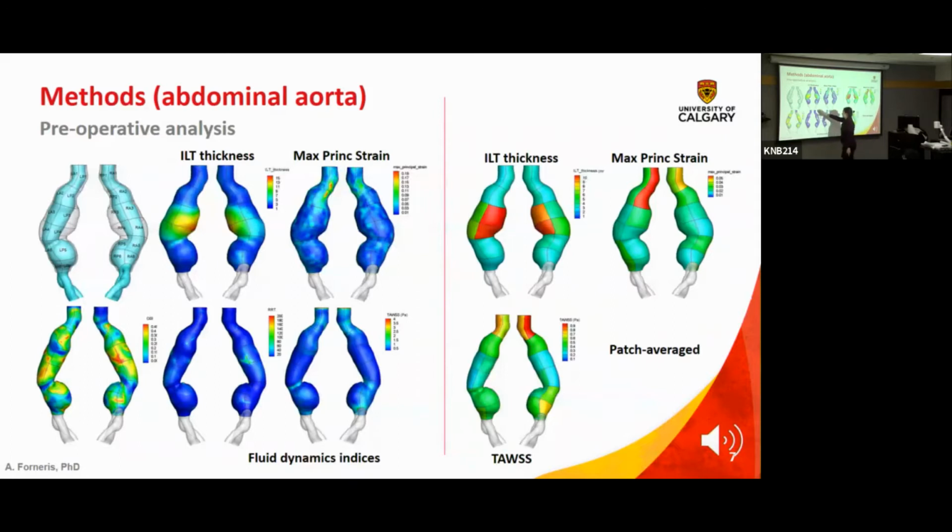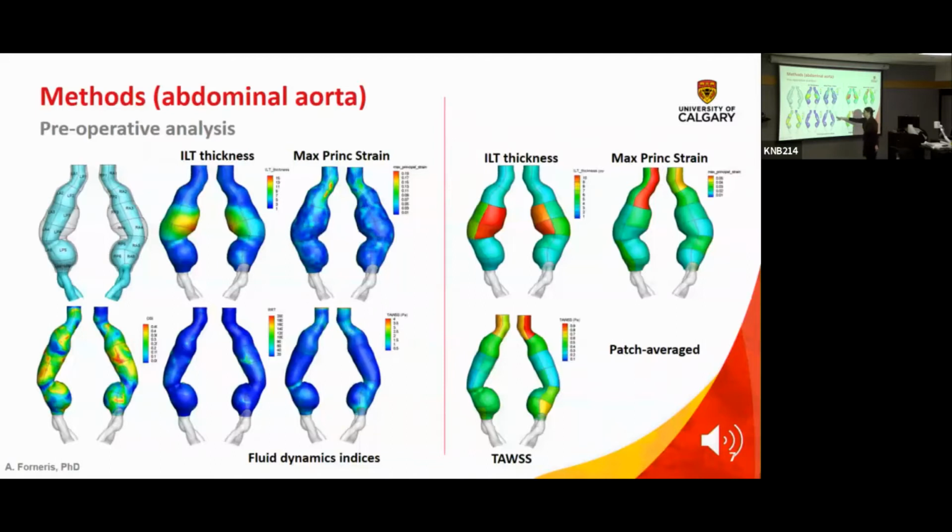So then these are just fluid dynamic indices, OSI for oscillatory shear index, RRT that sort of represents if the flow is slowing enough, perhaps to activate the platelets and initiate some cascades of thrombosis.